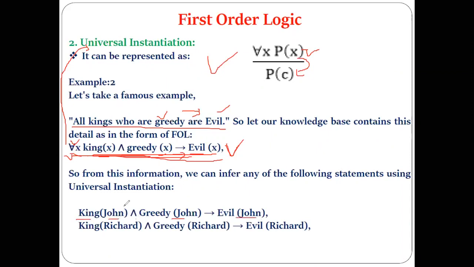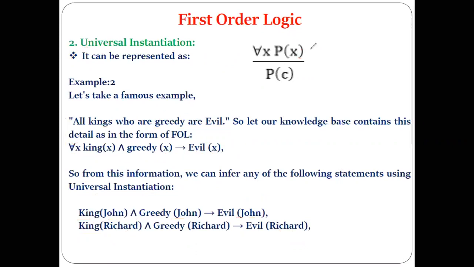Its meaning is that we infer that John can also be a king. Correct? In a similar way, you can write it another way also: King(Richard), we are inferring that Richard is the king, he is greedy, and that's why he is evil. Understood? So this is nothing but the rule of universal instantiation, the inference rule of the quantifier that we are discussing.